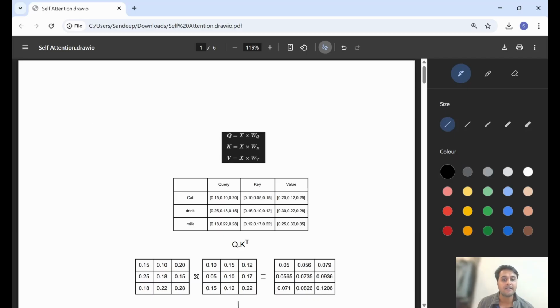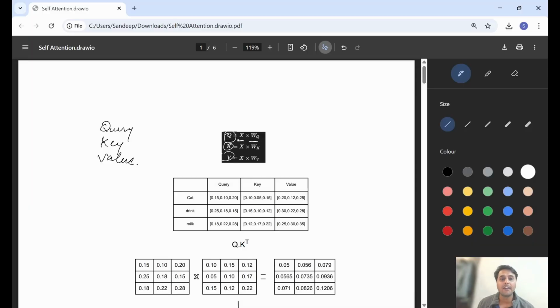Let me again tell you that Q is for query, K is for key, and V for value. And how will we create this query, key, value? We will multiply our input embeddings with the learnable weights of the query vector.